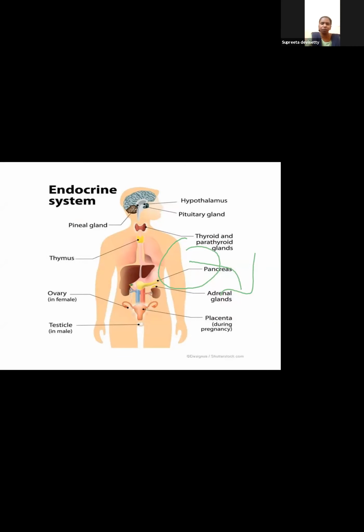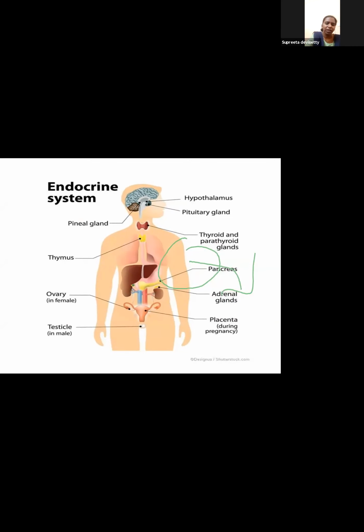Okay, endocrine glands. So which are the endocrine glands in our body? So here you can see hypothalamus, which is the master gland. Hypothalamus is the master gland. It controls all the other glands present in the body. So hypothalamus is an important gland. Hypothalamus को हम master gland कहते हैं.